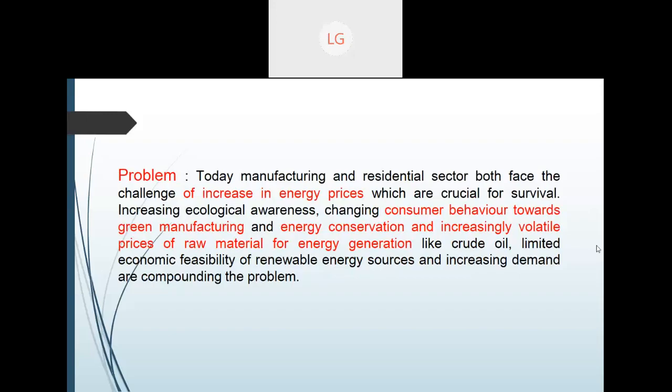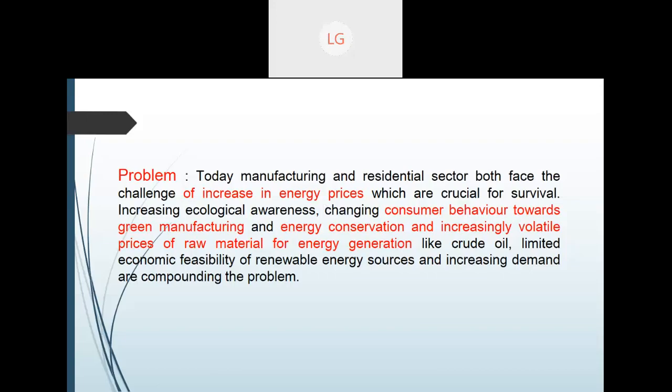So we are talking about sustainable development goals. Here also IoT has been very influential and provides so many related products. Now we know the residential sector and the manufacturing sector both face a particular challenge of increased energy prices, which is very important for our survival.